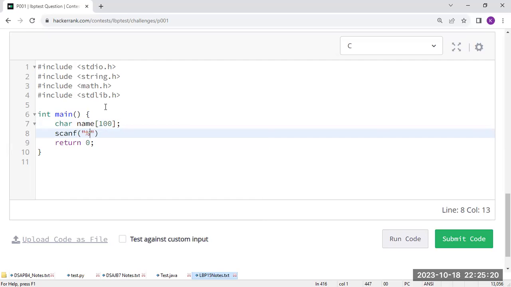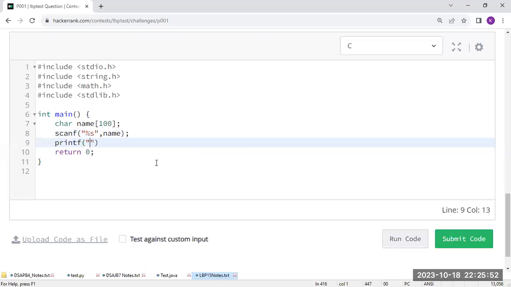In scanf, can you please tell me in C language which format specifier we use to read the value of a string from the user? Anyone having an idea? Yes, please respond. Very good, percentage s, I am taking. Comma, we have to take name. No need to use the ampersand symbol because it is a string, so directly we can read. Now printf the welcome message, and along with that we have to print the name.